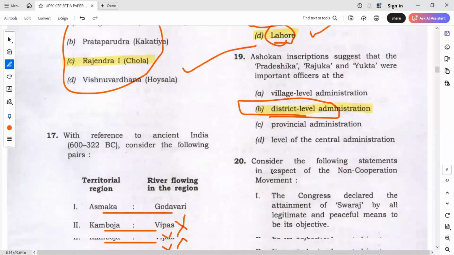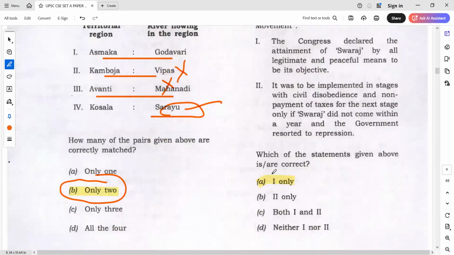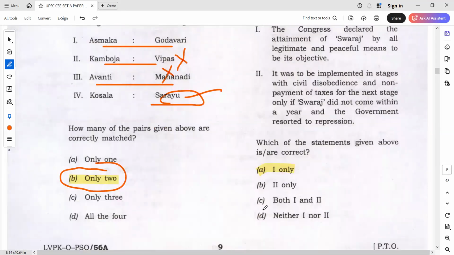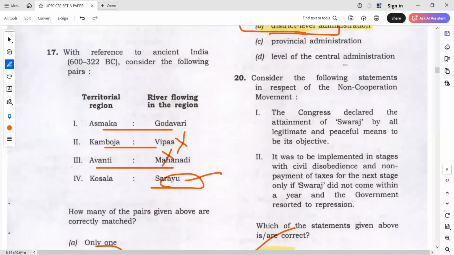Okay, next, non-cooperation movement, Swaraj. Yes, coming to this question, many institutes are giving the answer as both 1 and 2. But I think the answer should be 1 only, and I'll give you the explanation also. See what exactly Gandhiji said is given in one of the IGNOU materials. In that IGNOU material, it says the Congress has adopted both civil disobedience and non-payment of taxes. Then what did Gandhiji say is, if non-payment of taxes is now adopted, then definitely we are going to achieve Swaraj within 1 year.